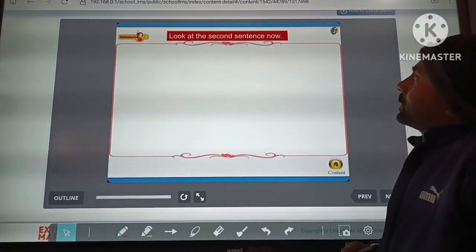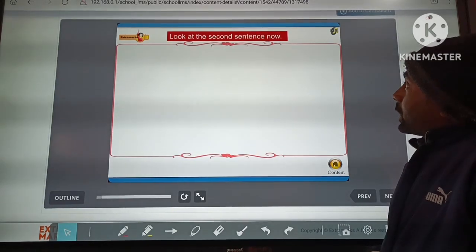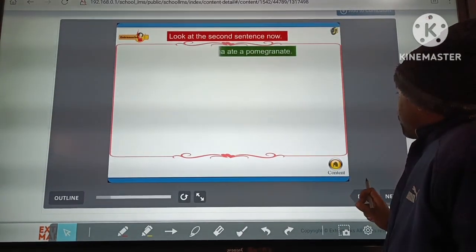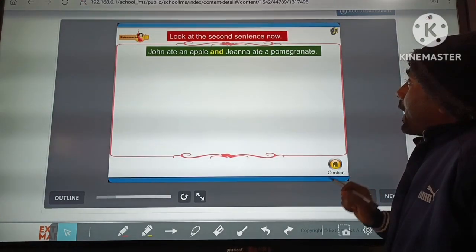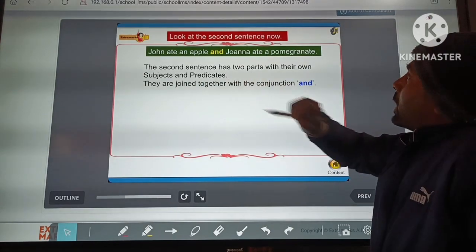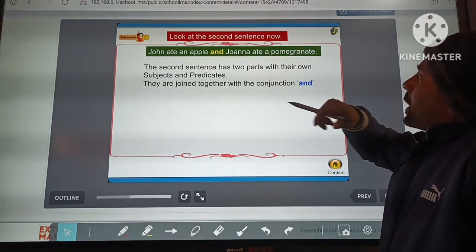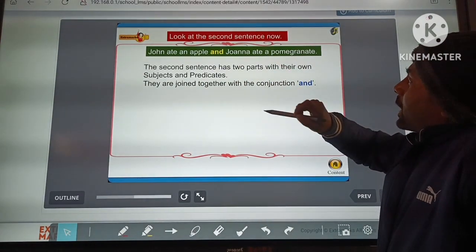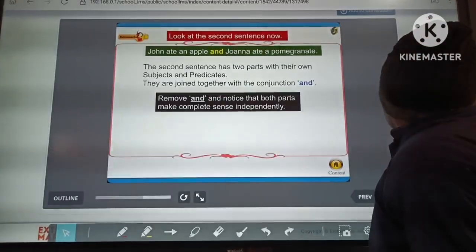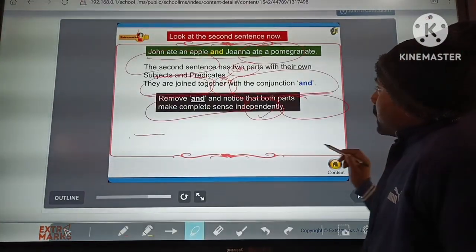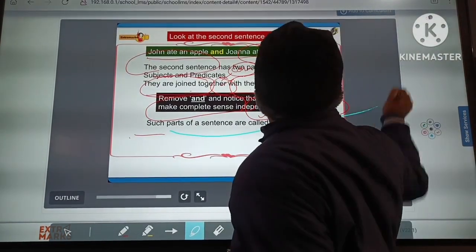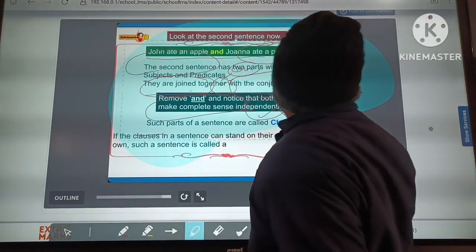Clear? Next, in the second sentence, you can see: Jonah ate an apple and John, okay, ate a pomegranate. The second sentence has two parts with their own subjects. It means in this sentence there are two subjects. How many subjects? Two subjects.